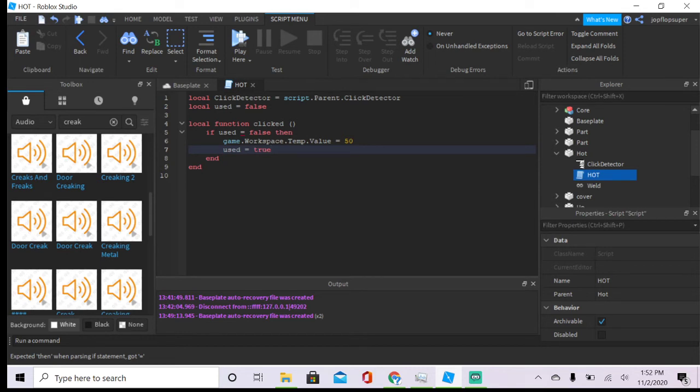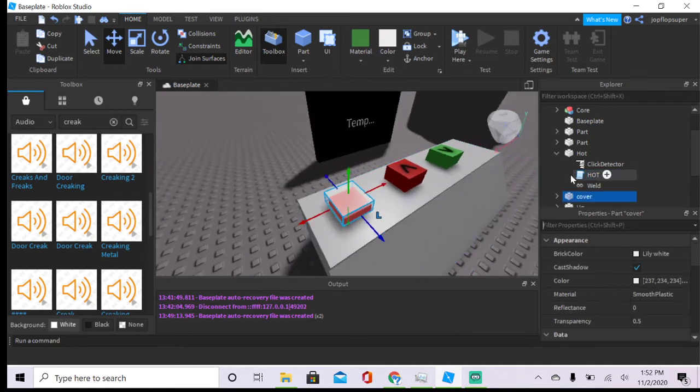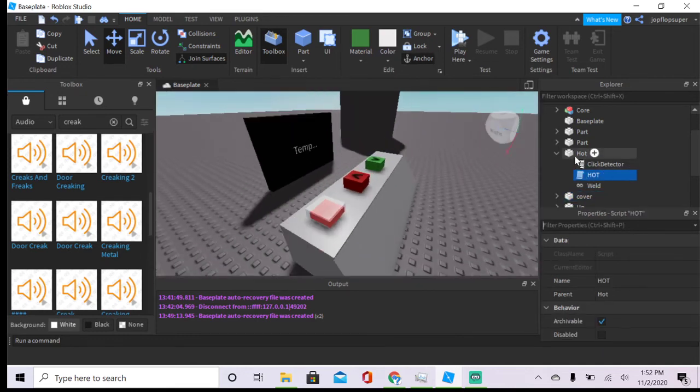So if it's used equals true, like if you used it once, you can't use it more than once, essentially. Now we have to do it so that if you click on it, click detector.MouseClick:Connect(clicked). There you go. Fixed it. I don't think you have to play any sounds for it, but you can if you want.